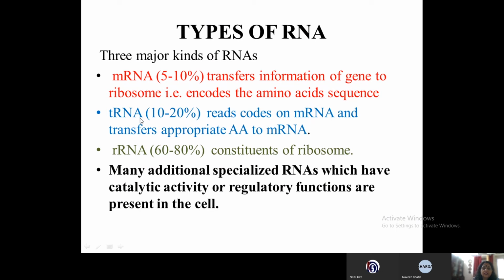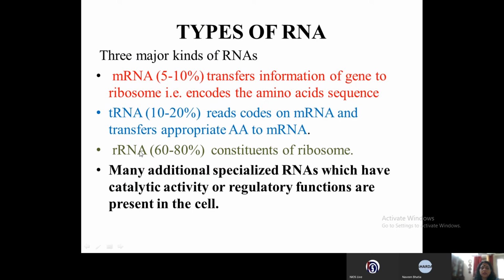The tRNA is also called the transfer RNA, and they're about 10 to 20%. They are able to read the codes on the mRNA and transfer the appropriate amino acid. So the transfer RNA has, on one end, the amino acid joined to it, and in the anticodon loop it is able to read the codes that are present on the mRNA.